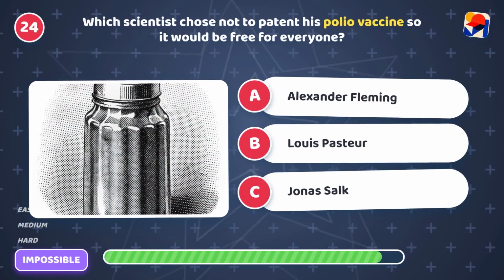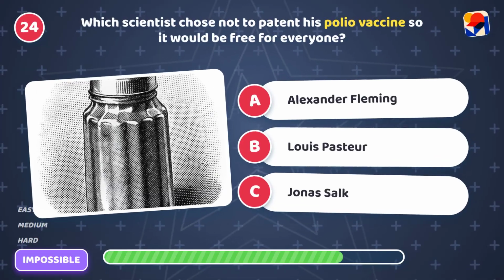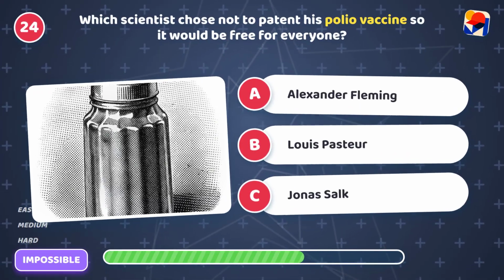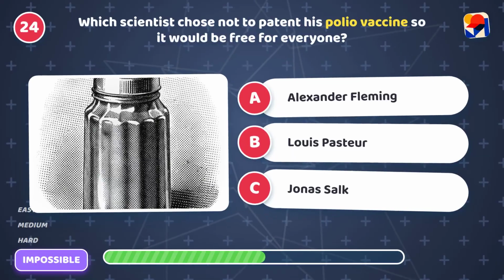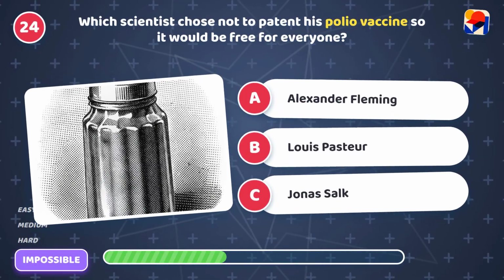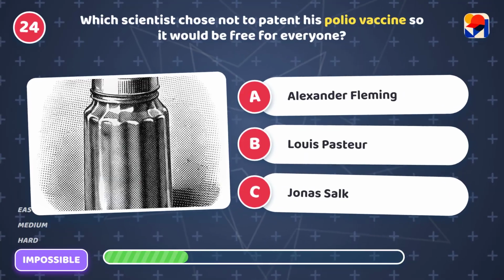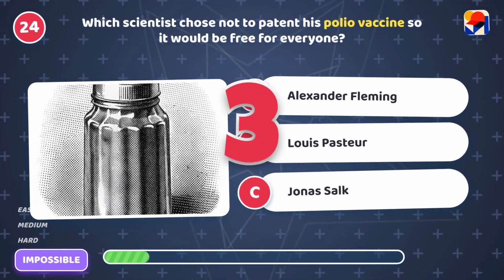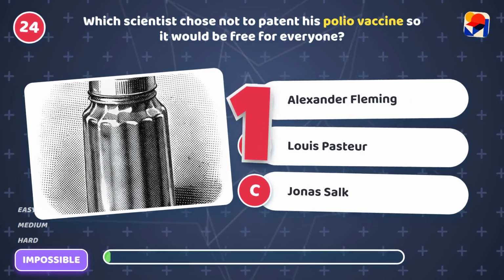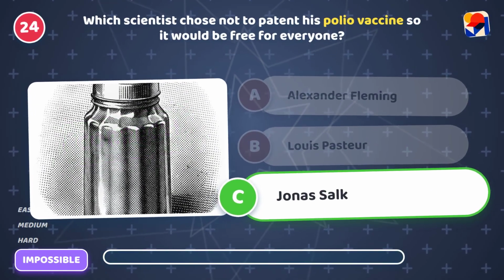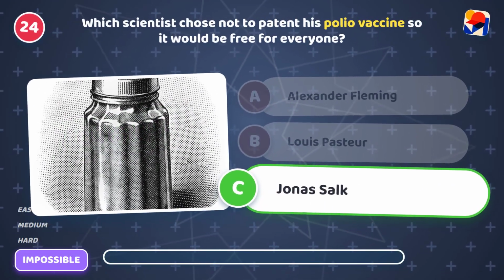Which scientist chose not to patent his polio vaccine so it would be free for everyone? Is it A, Alexander Fleming, B, Louis Pasteur, or C, Jonas Salk? It's C, Jonas Salk. He kept his vaccine patent-free.